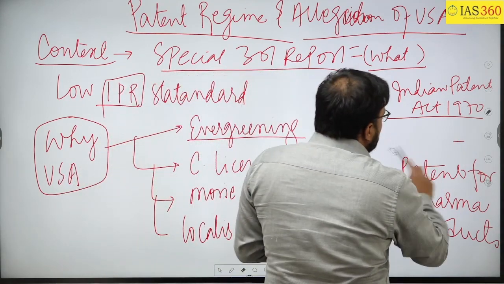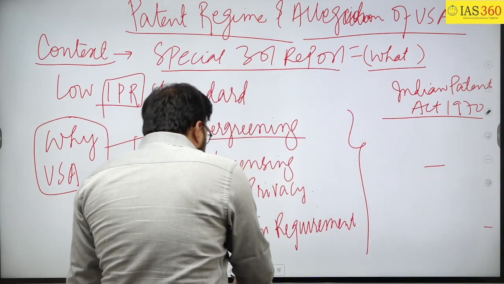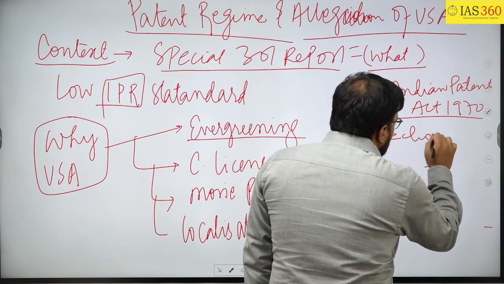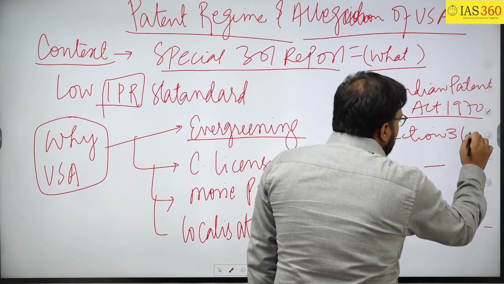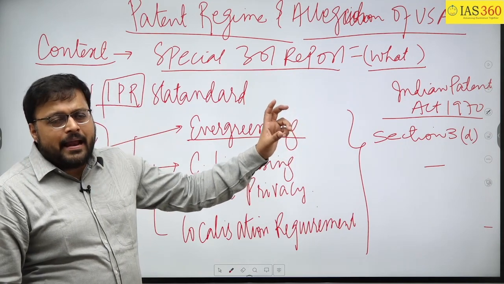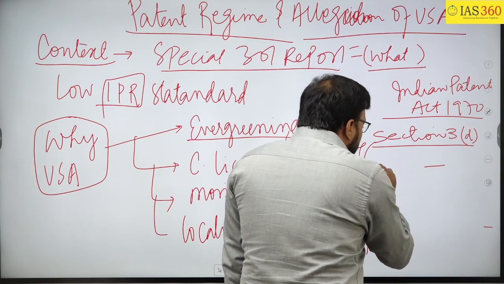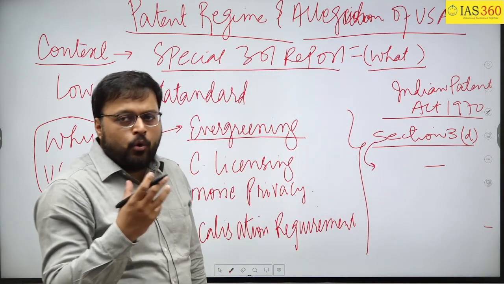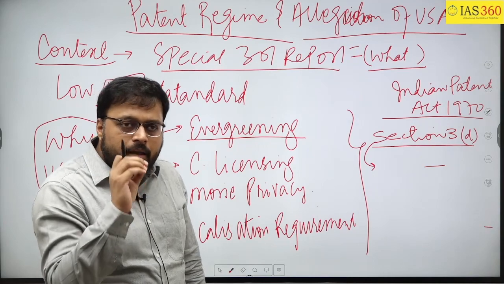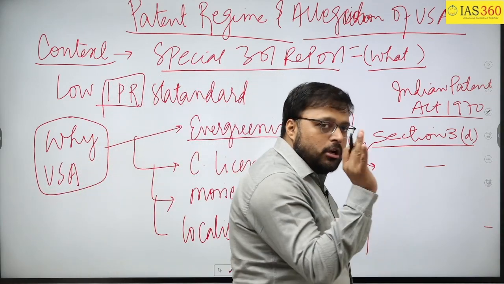Now I just want to mention an important provision of the Indian Patent Act, that is Section 3D. Section 3D of the Indian Patent Act says that if you are bringing a new innovation and that innovation is not increasing the efficiency of the product, then it cannot be patented.